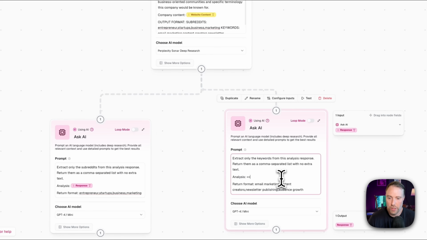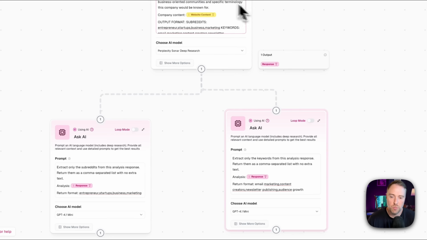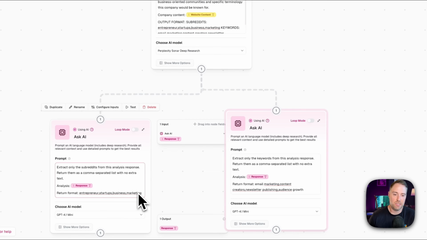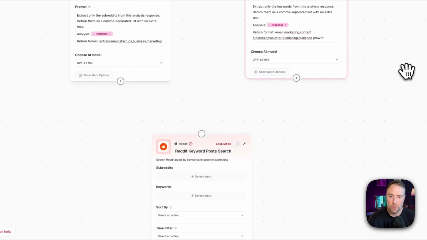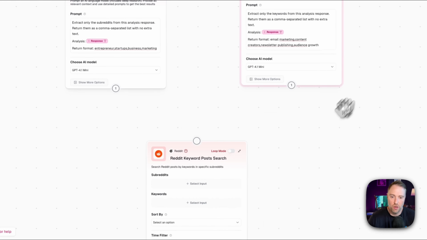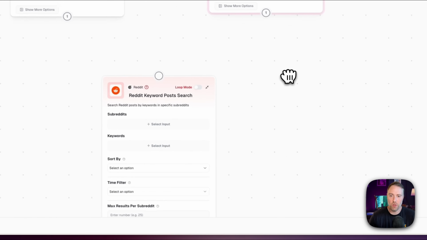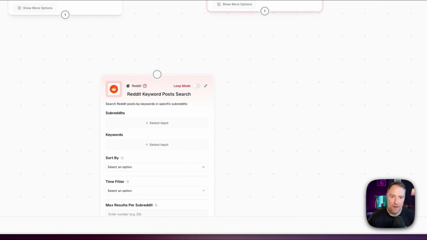And then over here, we're going to use that same response. So what's happening is from this response, we're going to ask AI to take it a step further, and we're going to get only the subreddits and only the keywords from the previous step. Okay, so super, super cool. Now, what we're going to do is we're going to move on to Reddit. So we have all the information that we need. We have our subreddit list and we have our keyword list.